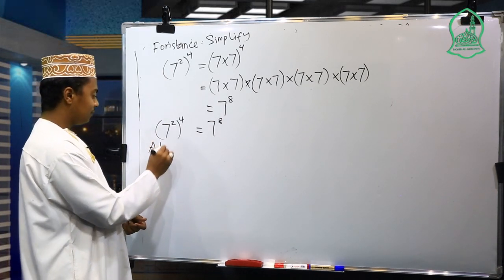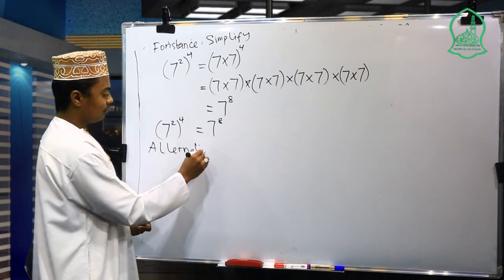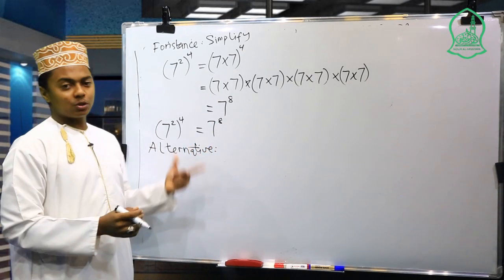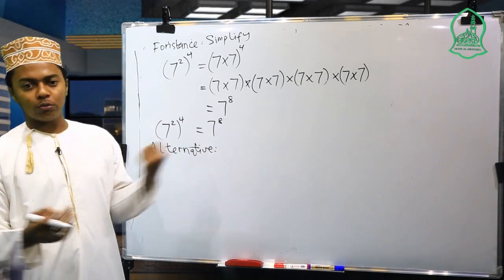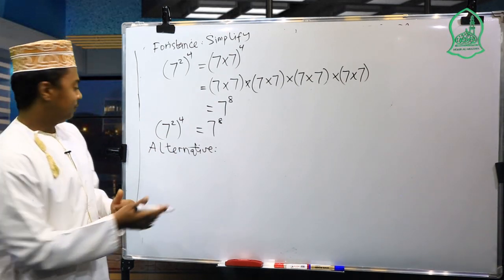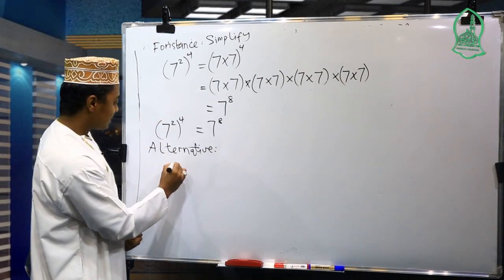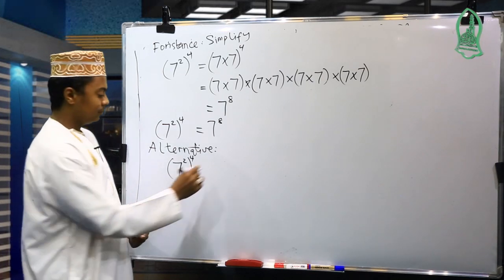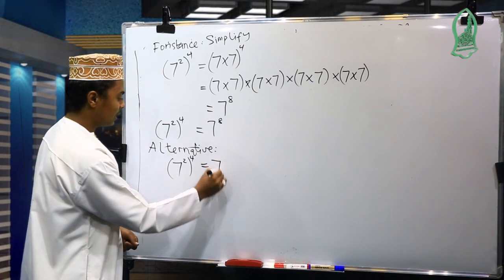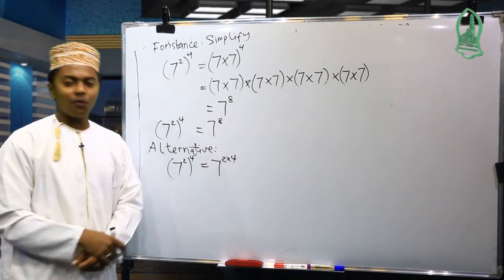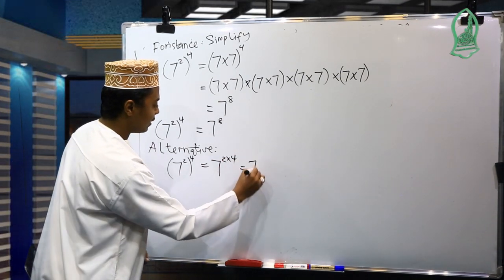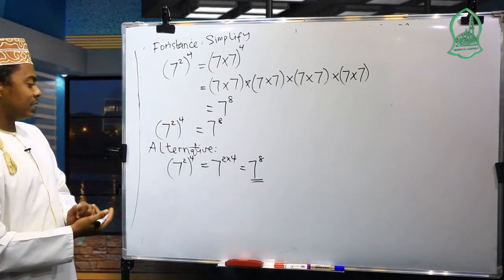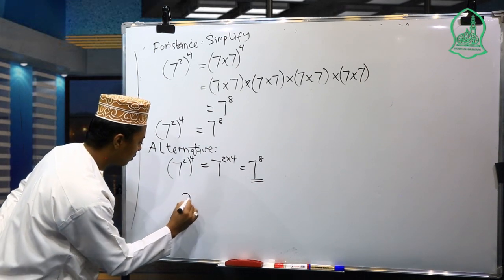So the alternative becomes the best way to solve this example or to simplify this number. Here we get 7 squared to the 4th power equal to 7 to the power of 2 times 4. So we get 7 to the 8th power. As I told you, we get another formula from the first law.